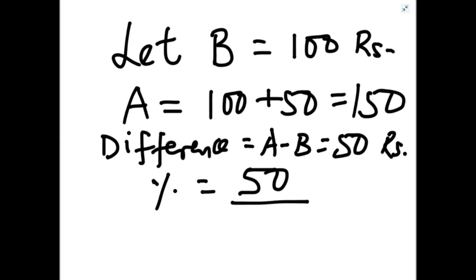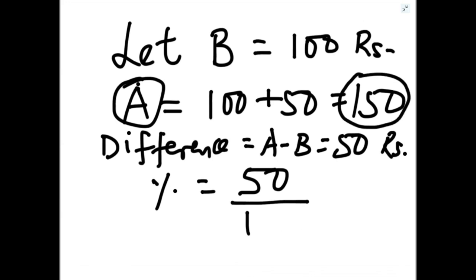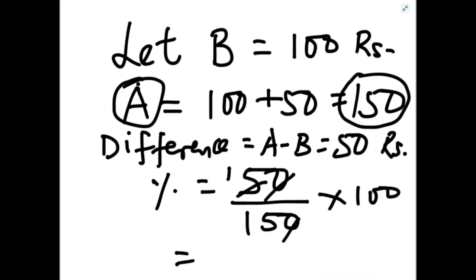Now I have to divide by A salary, because now the comparison is with A. So it is 50 rupees less, but percentage we have to divide by A salary, that is 150, because now the base is A salary, which is 150. So 50 upon 150 into 100. That means 1 by 3 of 100, that is 33.33%.